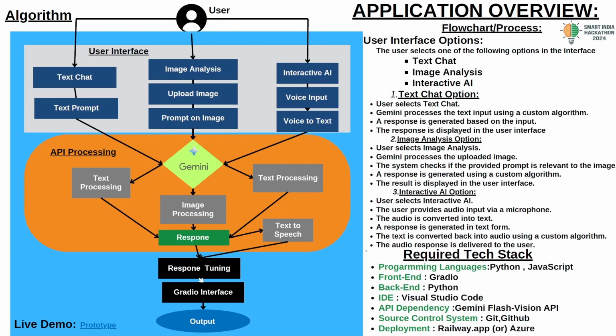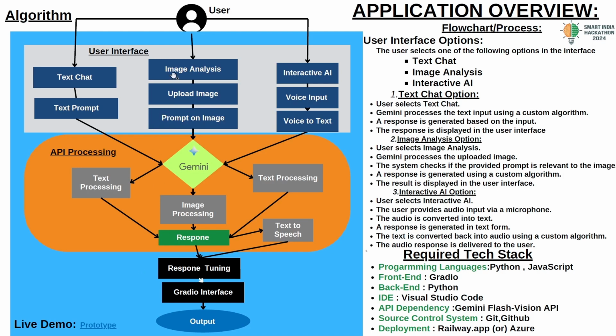This is our application overview. This is the algorithm we developed. Here the user is able to access three features in the interface. One is the text chat, the second option is image analysis, and the third option is interactive AI. In the text chat, the user can give a text prompt. The text prompt is sent to Gemini by using the API key. Gemini processes the text and gives the response, which is displayed to the user.